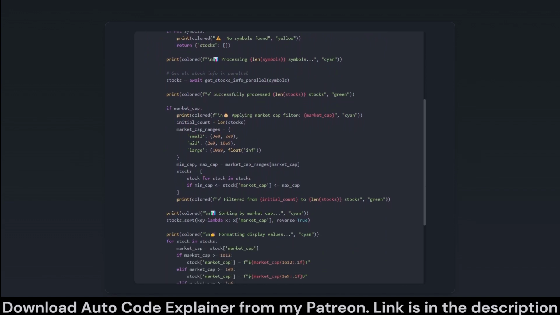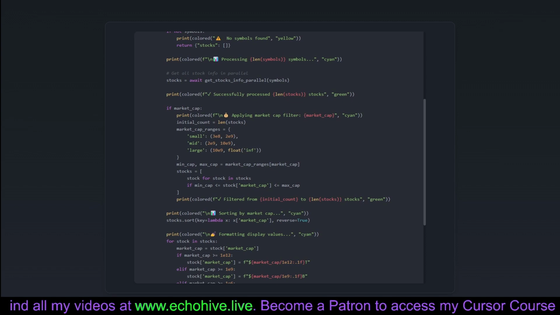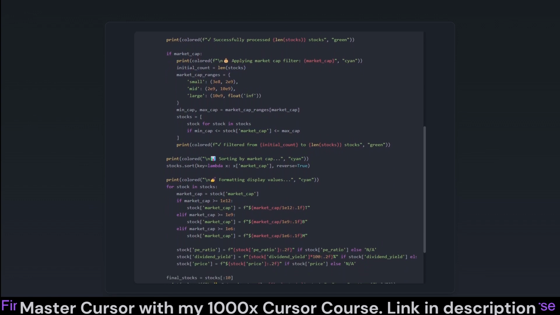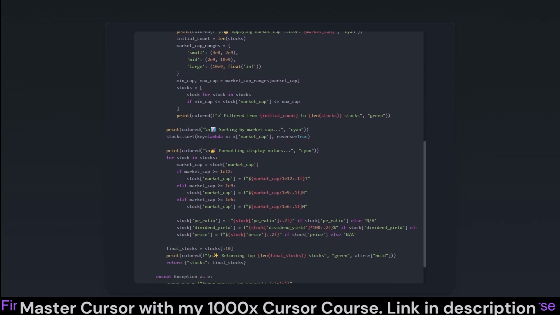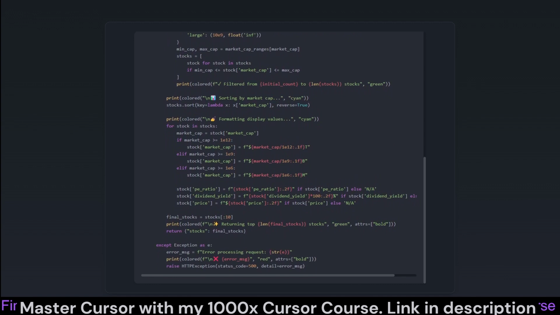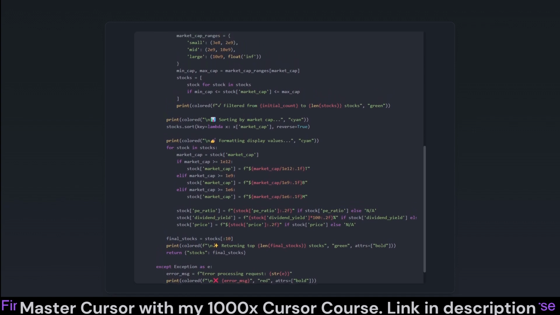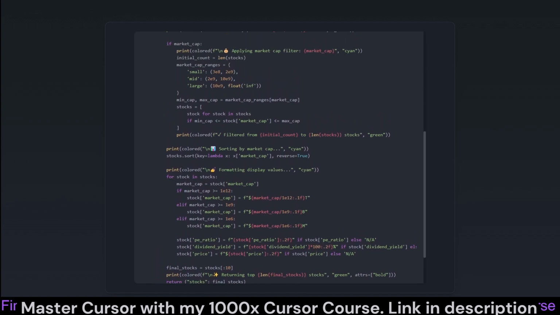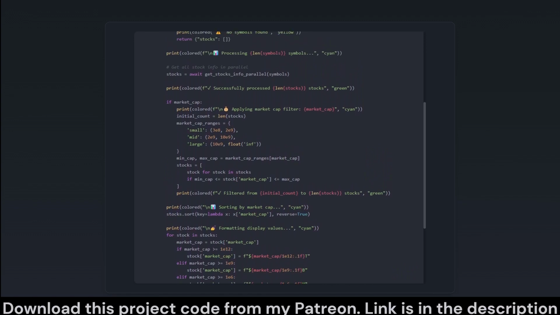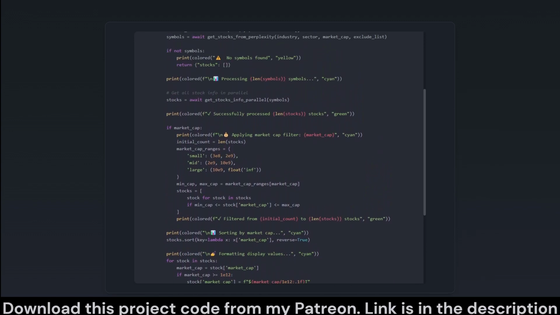The /API/stocks endpoint, on the other hand, handles requests for stock data. It takes in optional query parameters like industry, market cap, and sector to filter stocks. This endpoint gets stocks from Perplexity AI, fetches their details in parallel, applies any filters, sorts and formats them, and finally sends back the top 10 suitable stocks to the client. This functionality ties all the pieces of our application together, ensuring users can access stock information that is both relevant and insightful.